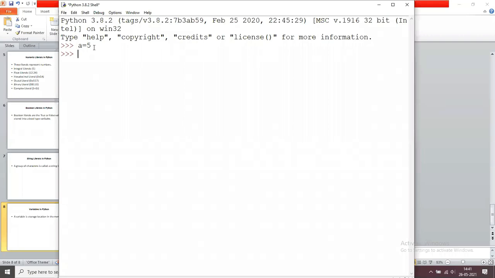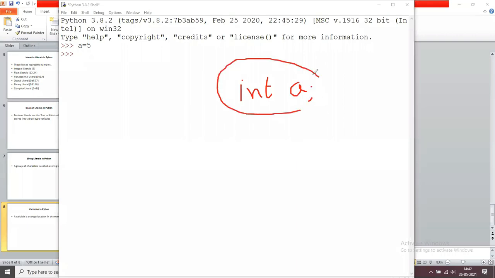A equals 5. Why in C do we define it like this, int a? I hope you all know the C language programs. We write these types of instructions many times, int a. So why do we write int a?